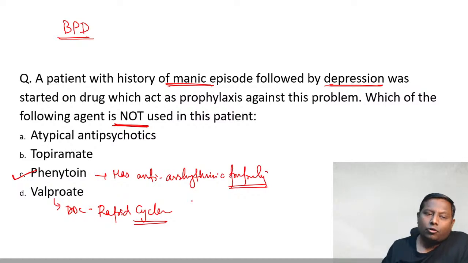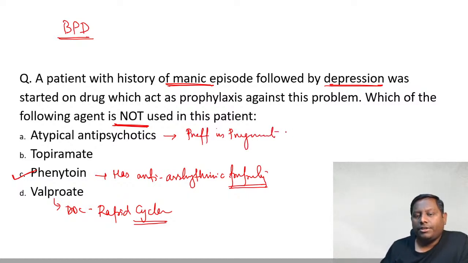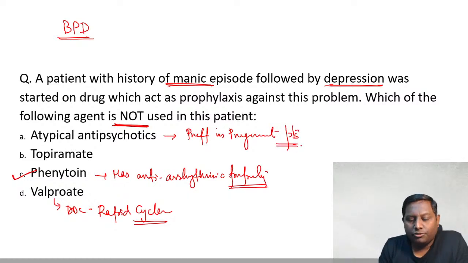Drug of choice for rapid cycler, topiramate can also be used. Atypical antipsychotics are mainly preferred in pregnant patients, right? Because in pregnancy, lithium is mainly associated with teratogenic effects like Epstein anomaly.